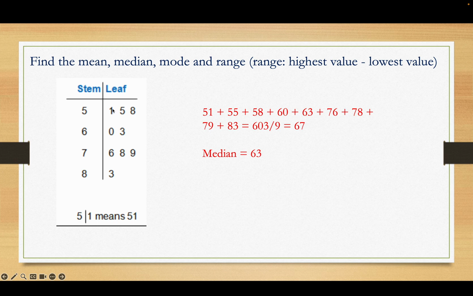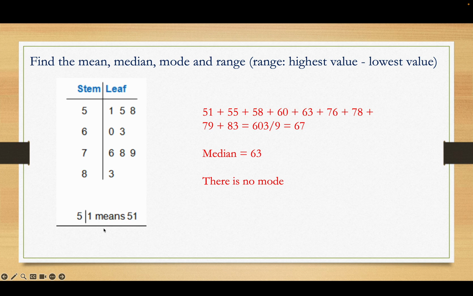And if you notice, this is 1, 2, 3, 4, 5, 6, 7, 8, 9 scores. So if you have 9 scores, the middle score is going to be the fifth score. 1, 2, 3, 4, 5. There it is. That number is not 3, it's 63. So the median is 63. There's no mode. There's no number that's repeated more than once.